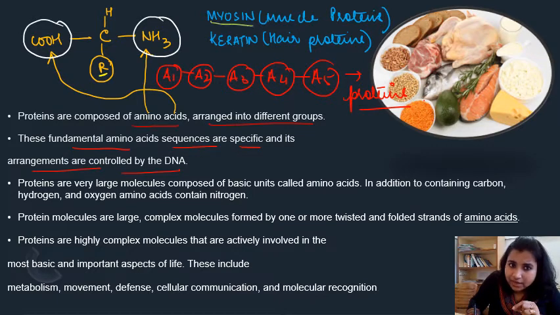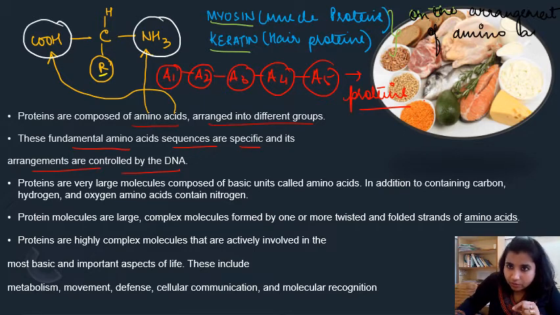These two proteins are different from one another in the arrangement of amino acids. Clear?